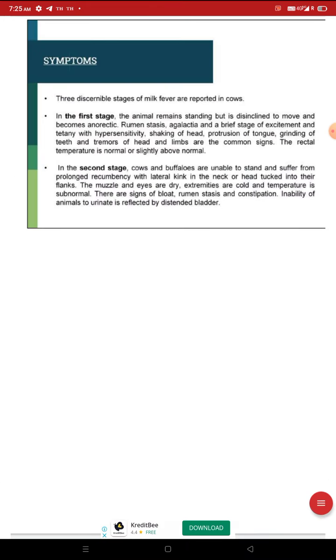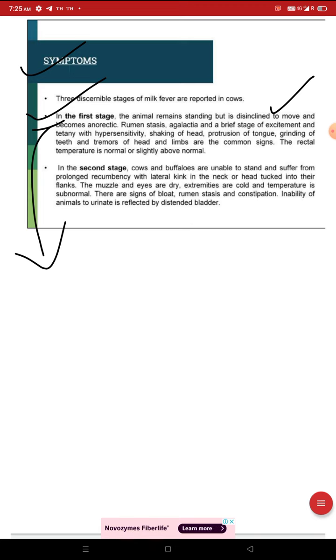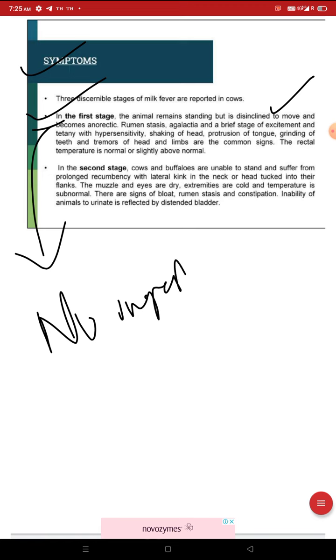Let's come to symptoms. There are different stages of the symptoms. In the first stage, the animal remains standing but is disinclined to move and becomes anorectic. Anorectic means anorexia, meaning no ingestion of food.